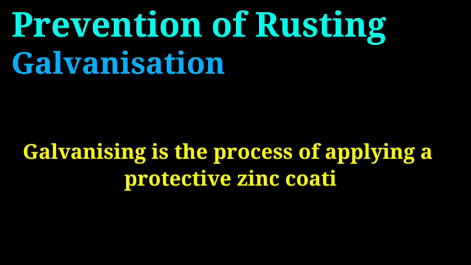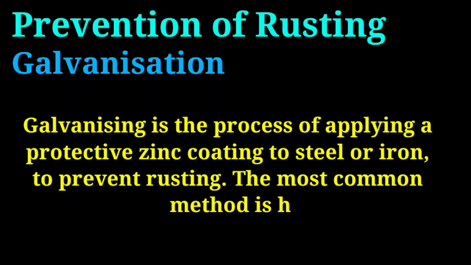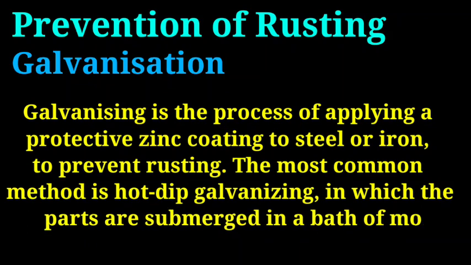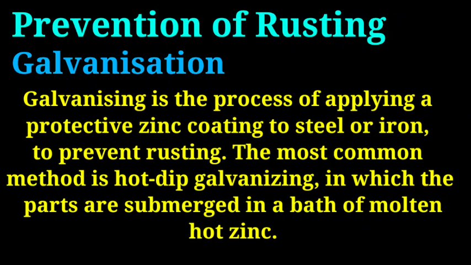The next method is galvanization, and galvanization is a process of applying a protective zinc coating to steel or iron to prevent rusting. The most common method is hot dip galvanization, in which the parts are submerged in a bath of molten hot zinc. Yes, my dear students, to prevent rusting, an iron thing like an iron sheet is submerged into the molten zinc. So what will happen?